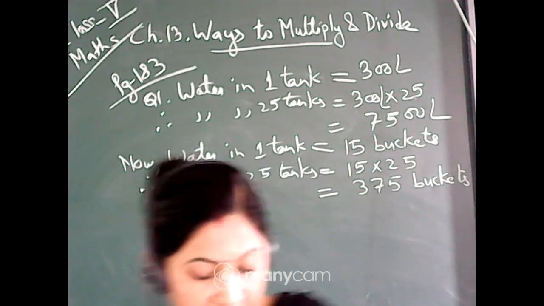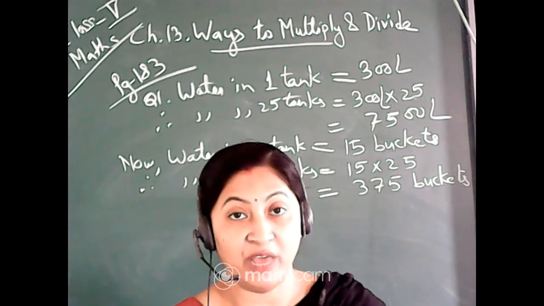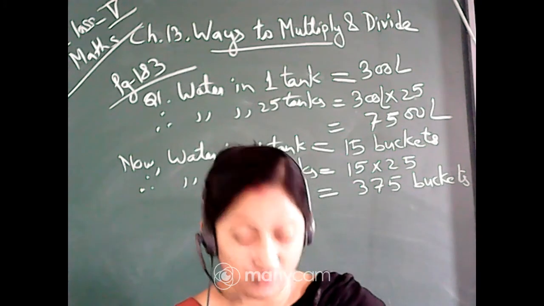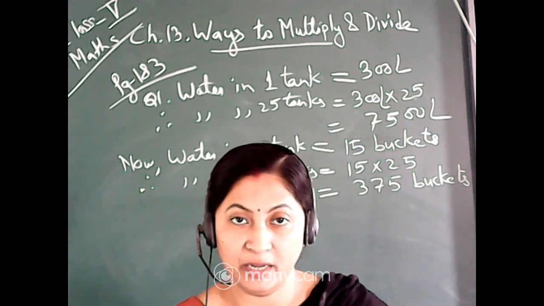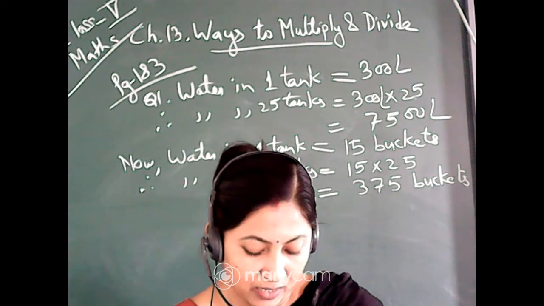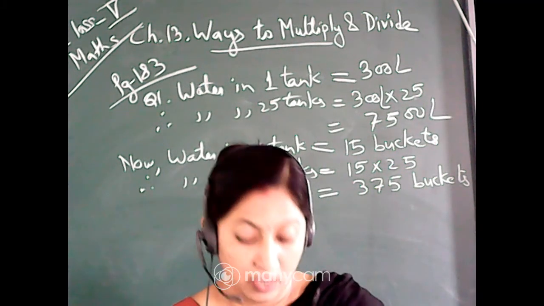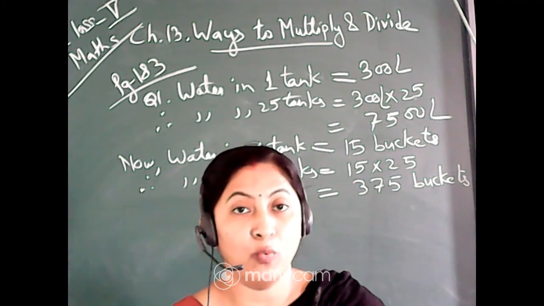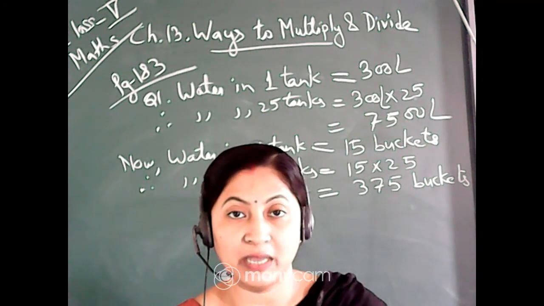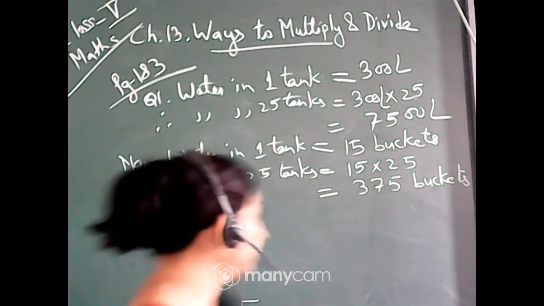There are 28 laddus in 1 kg. How many laddus will be there in 12 kg? So if in 1 kg there are 28 laddus, then for 12 kg how many laddus? That means you have to multiply 28 into 12. If 16 laddus can be packed in one box, how many boxes are needed to pack all these laddus? Now you have to find out that for 16 laddus we need one box. So for this many laddus, how many boxes are required? So first of all, you have to find the total number of laddus, isn't it? So let us find it.